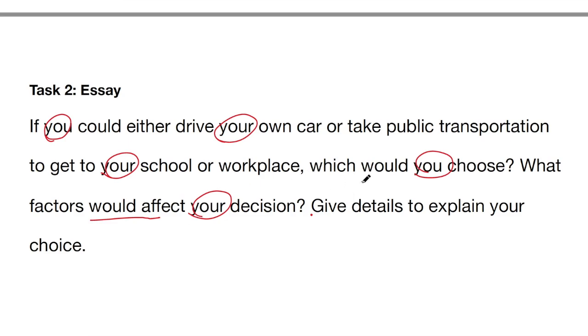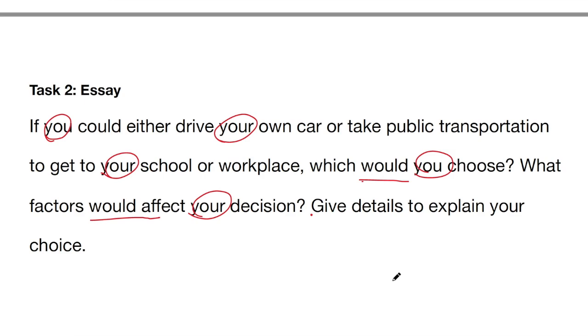Would you choose? So the task is telling you that you have to use second type conditional. I would choose the car for the following reasons. The factors that would affect my decision would be the comfort provided by the car, the convenience provided by the car, because I would be able to get to my destination in time. I wouldn't have to wait at the bus stop for the bus. Okay, so these factors would affect my decision.